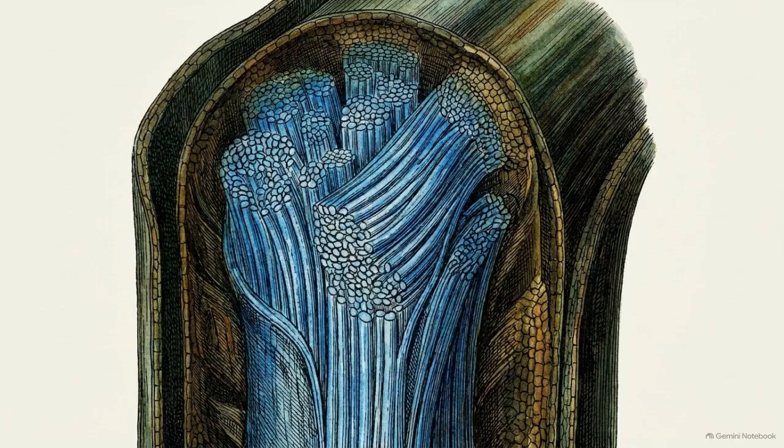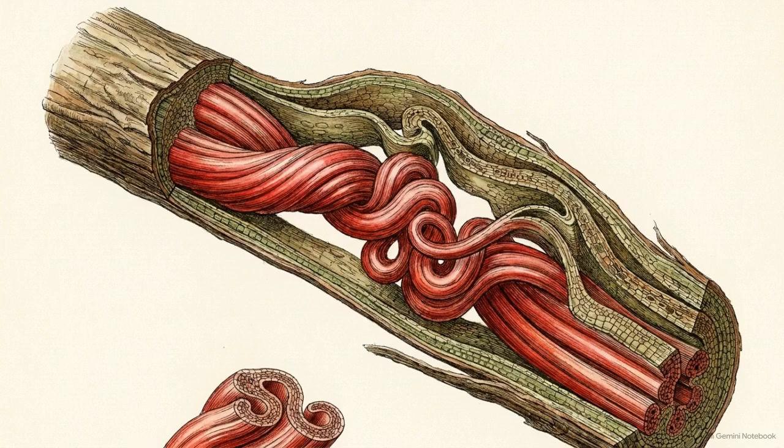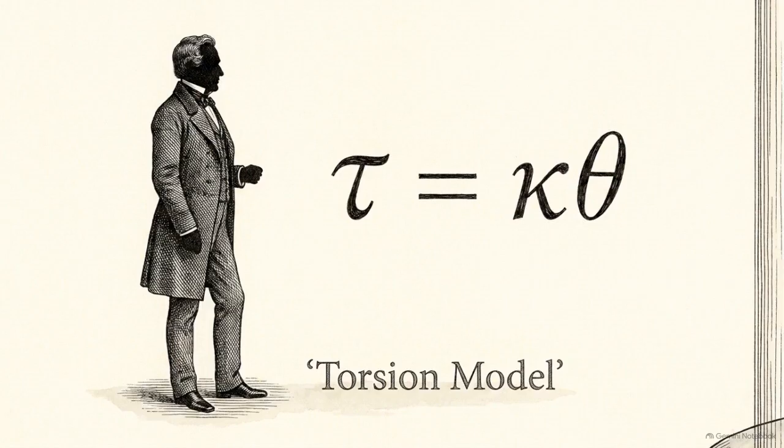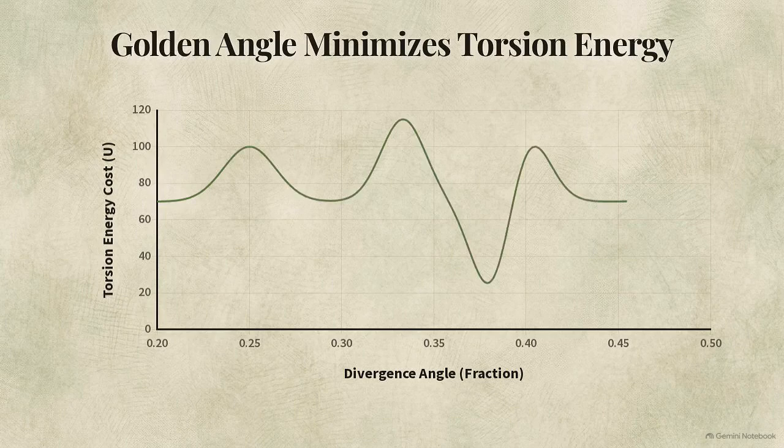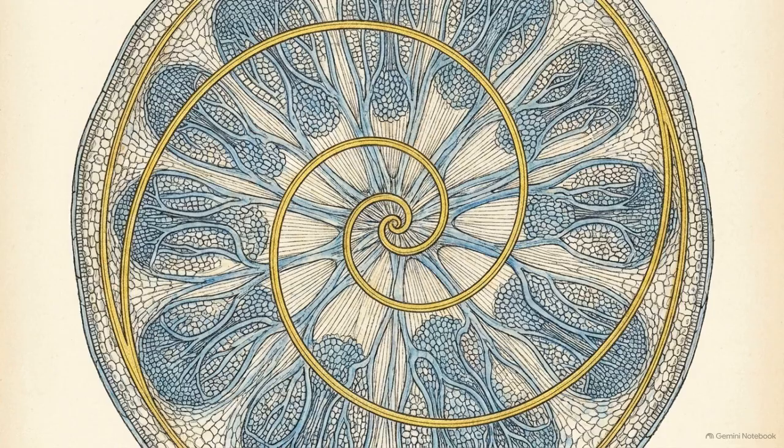The actual physical constraint lies in the internal plumbing. As the stem elongates and leaves shift to mature vertical positions, the plant must physically twist its internal tissues to keep the vascular system connected. In 2015, biophysicist Takuya Okabe proposed a strictly mechanical explanation. He demonstrated that the golden angle is the optimal evolutionary geometry to minimize the shear energy required for this internal stem torsion. The golden angle persists because it resolves mechanical stresses within the plant's vascular core.